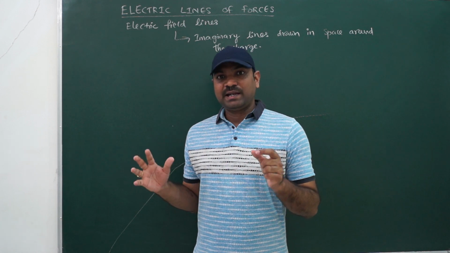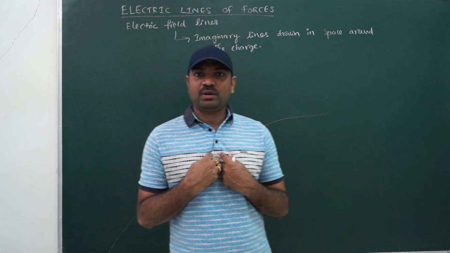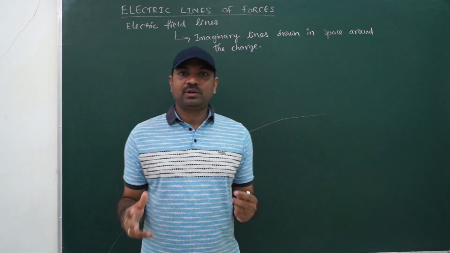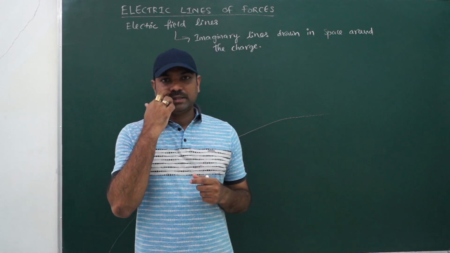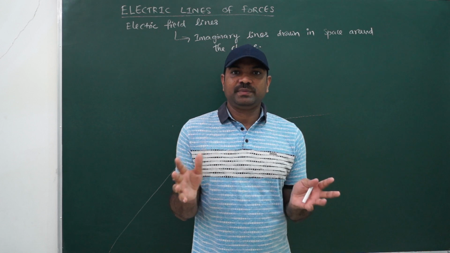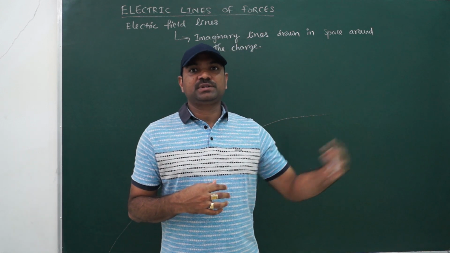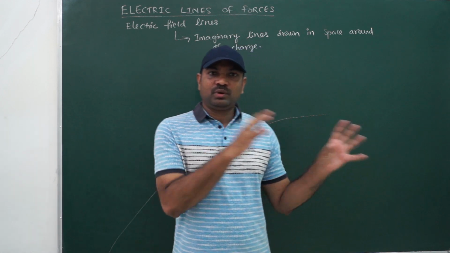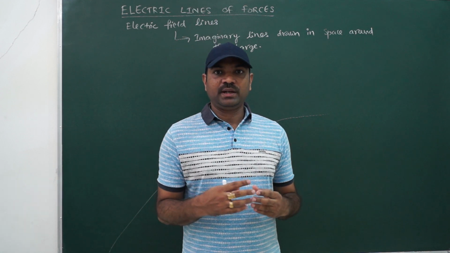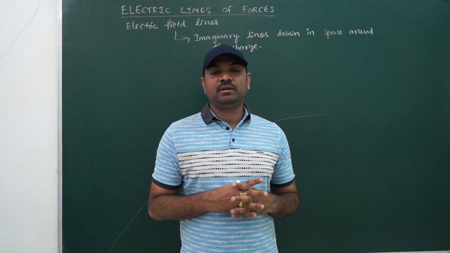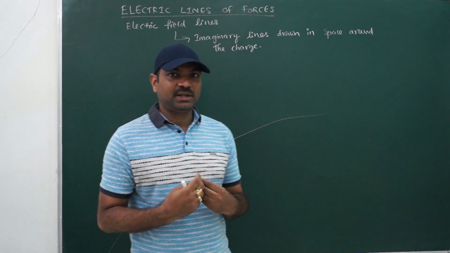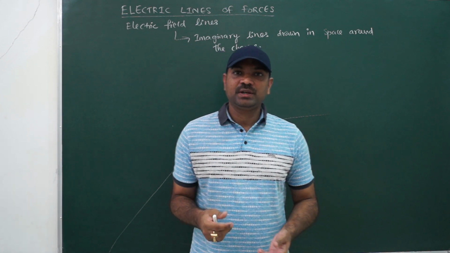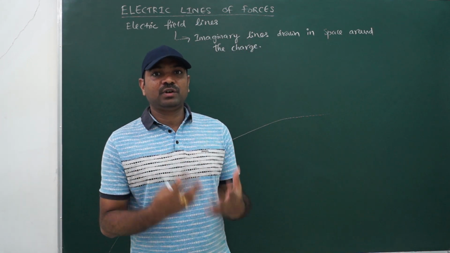The second idea is, as these are imaginary lines, I can draw lines according to my choice, and somebody else drawing the field lines will draw according to his choice. That means there should be some coincidence between my drawing and the other person's drawing. To make both drawings convey the same meaning, people defined some rules, or you can say some properties, for these field lines, so that while drawing the field lines we need to follow them.